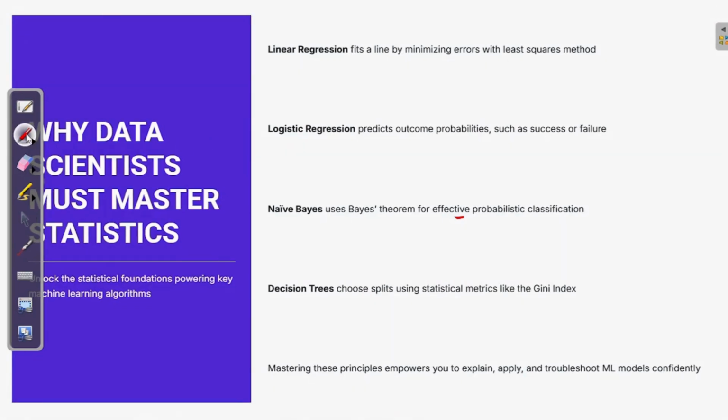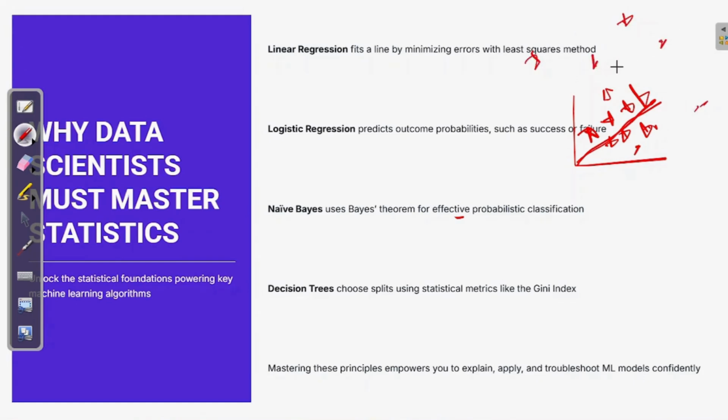If you already know linear regression, what is it? Linear regression basically fits a line of fit to the data points, minimizing the error with the least squares method. Imagine there are a few data points residing here, or here, or here.